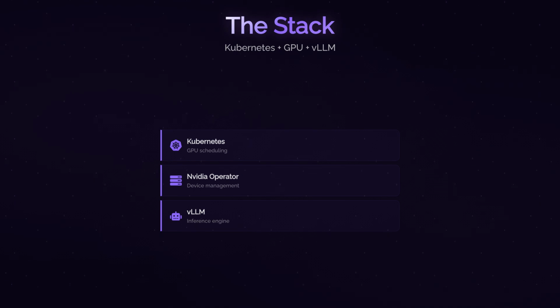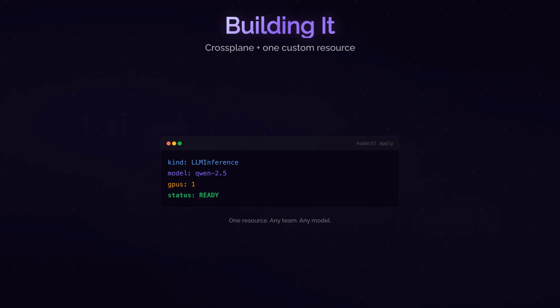So, where do you run self-hosted inference? There is only one reasonable answer. Kubernetes with GPU nodes. Inference needs GPU scheduling, and Kubernetes has first-class support through the Nvidia GPU operator and node feature discovery. You get declarative GPU management, autoscaling based on utilization, multi-tenancy with namespaces and resource quotas, portability across EKS, GKE, AKS, or on-premises. The entire inference ecosystem, Nvidia GPU operator, vLLM, everything is built for Kubernetes.